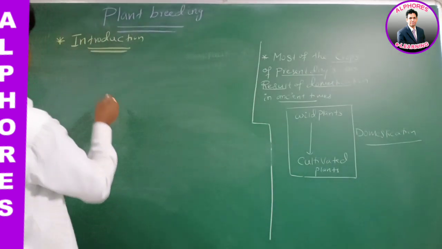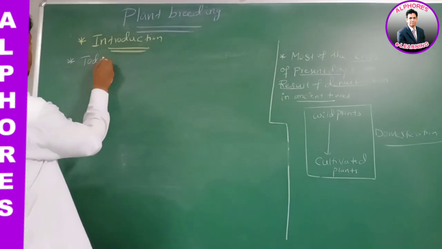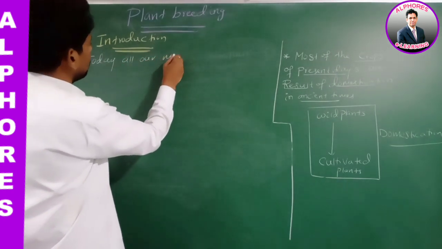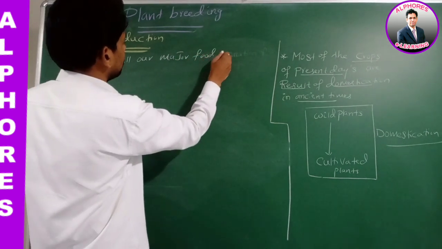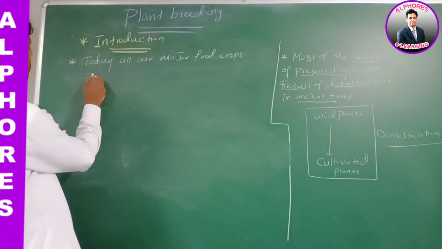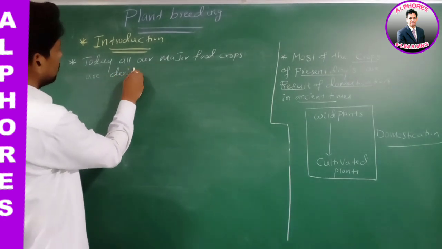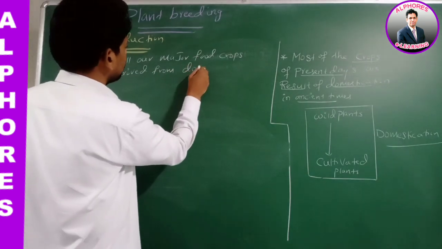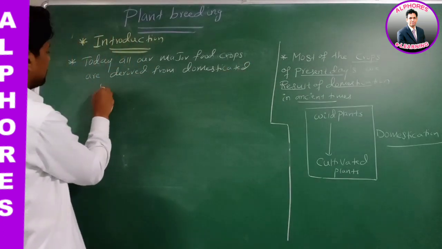Now listen to this statement. Today, all our major food crops are derived from domesticated varieties.